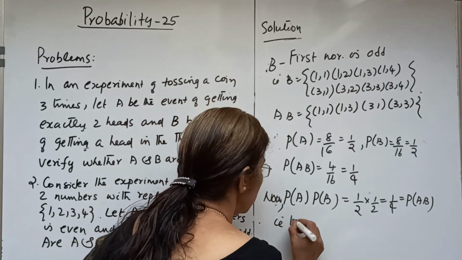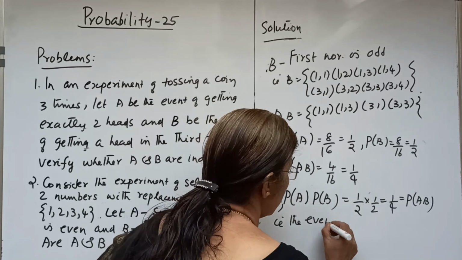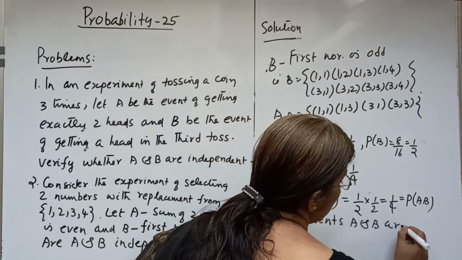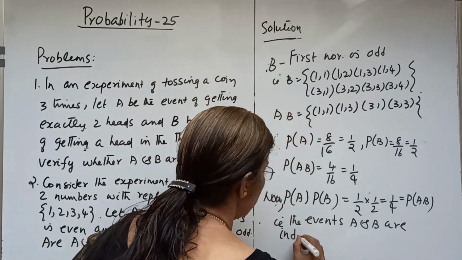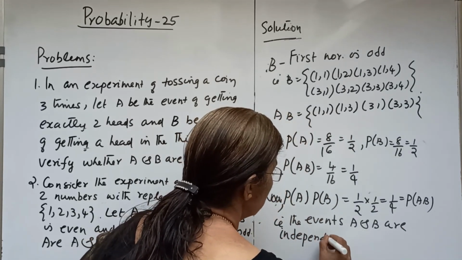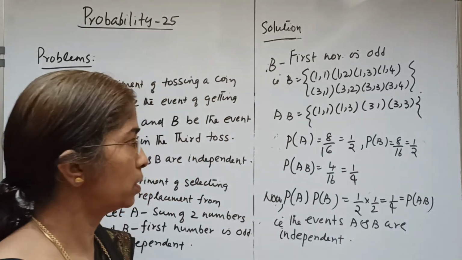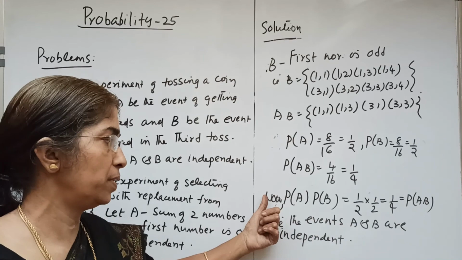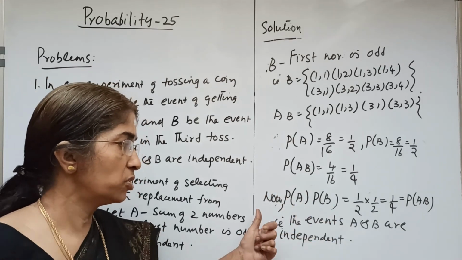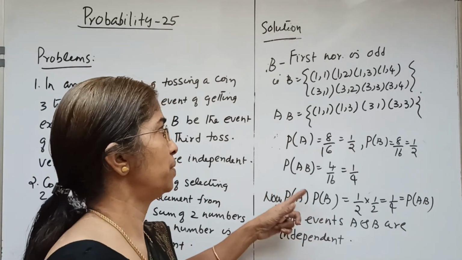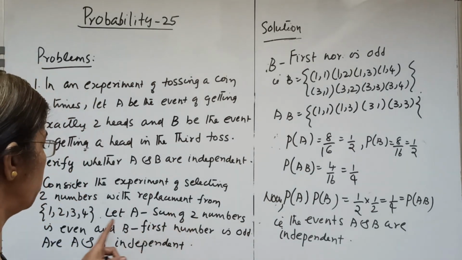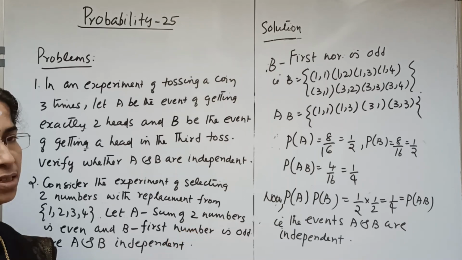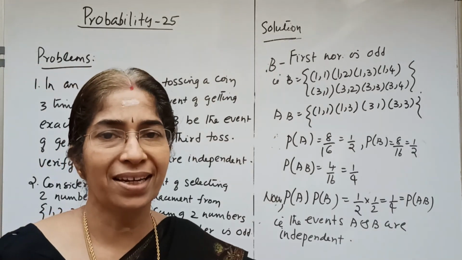So the events A and B are independent, where A is the event that the sum of two numbers is even and B is the event that the first number is odd. Okay, thank you very much.